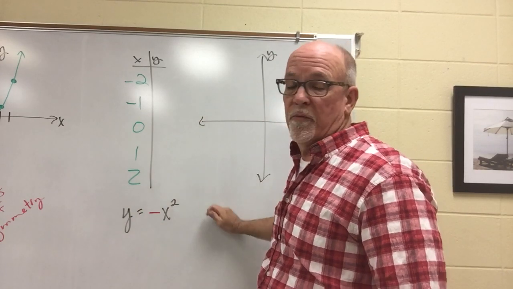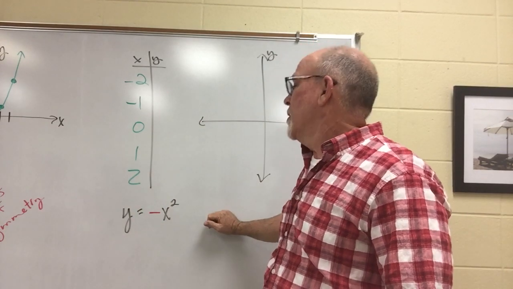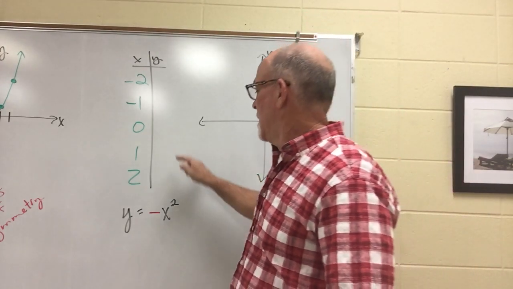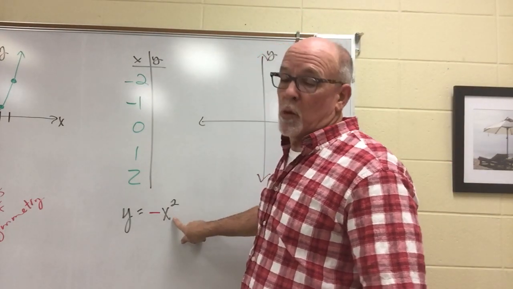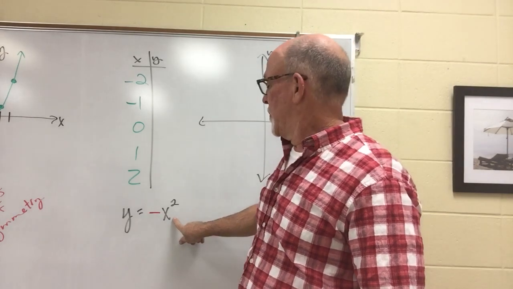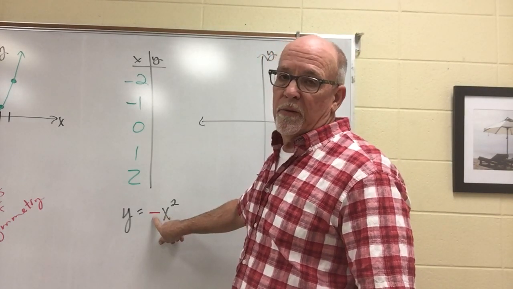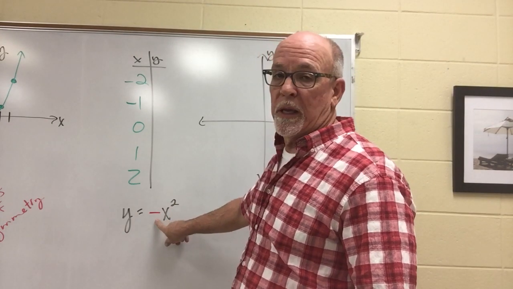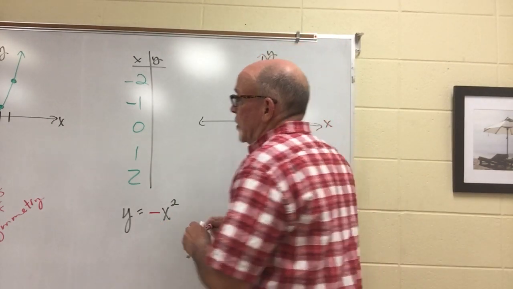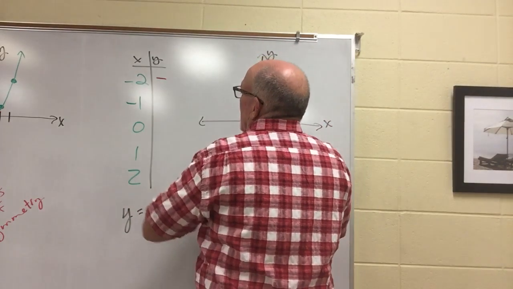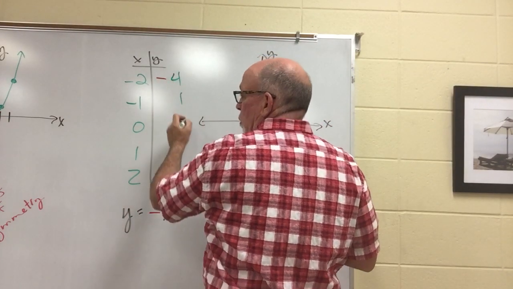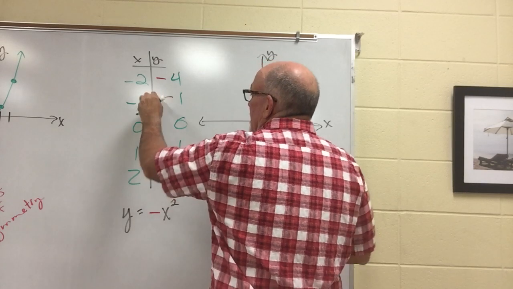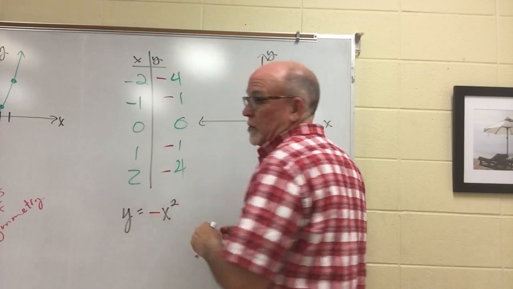So one thing you can do is just take the old range from the parent function, place them here, and put negative signs in front of all of them. Or you can go back through the motions and generate them again. But it is the value negative 2 squared, which is positive 4, and then we place the negative sign in front of it because the order of operations says exponents before multiplication. So you're going to notice the values for y actually stay the same with negative signs in front of them.